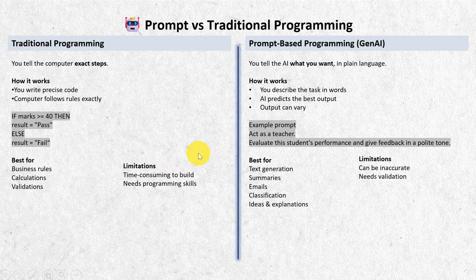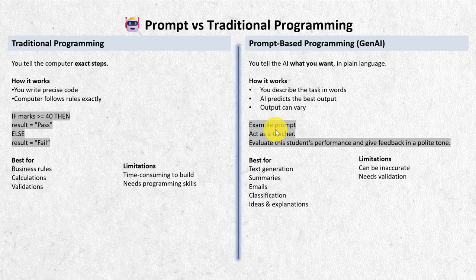Now coming to prompt based programming, that is GenAI. In this, you don't explain every step. You simply tell the AI or artificial intelligence what you want in plain, simple language. For example, act as a teacher, evaluate this student's performance, and give feedback in a polite tone.